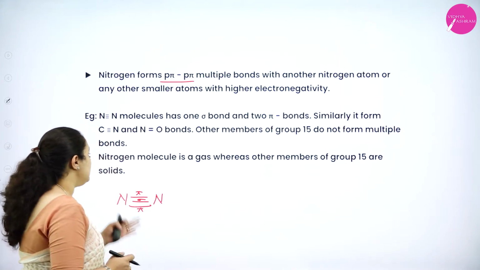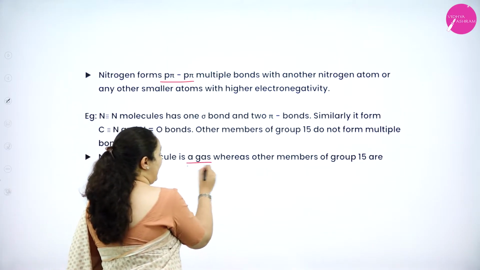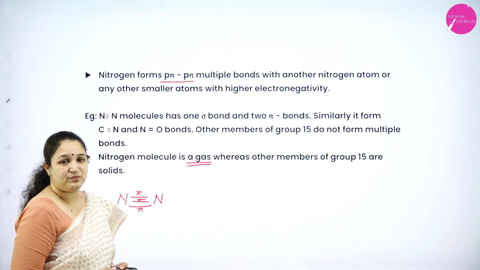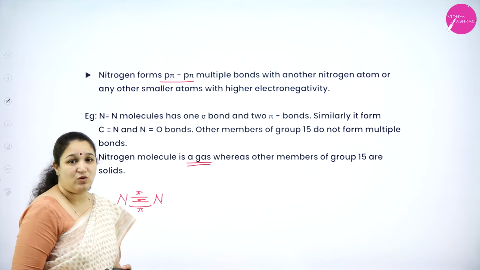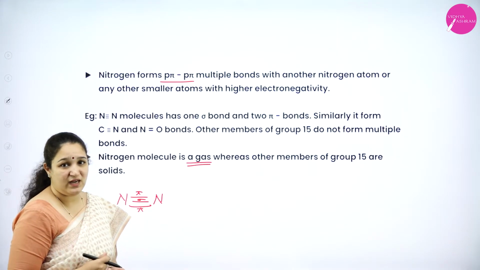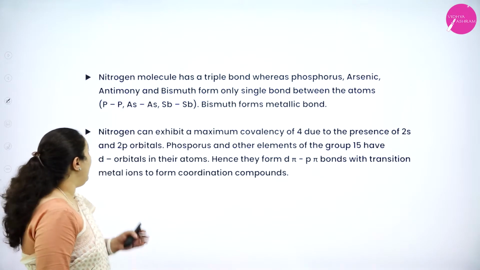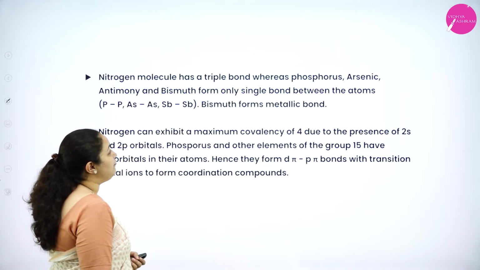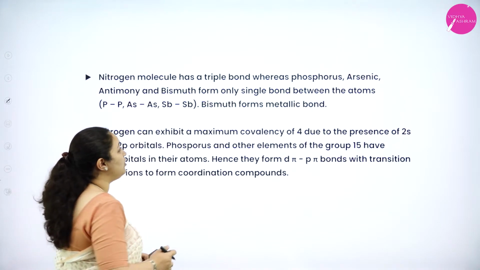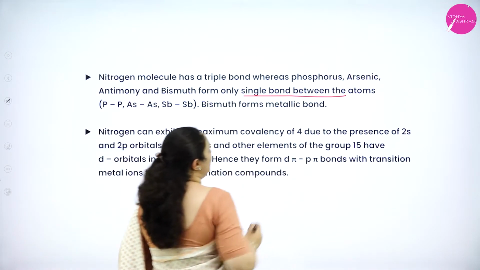Okay. Next is nitrogen molecule is a gas, whereas all the other elements are in the solid state. Only nitrogen is in the form of a gas. Okay, that is the second anomalous property. Then we have nitrogen molecules have triple bond, whereas phosphorus, arsenic, antimony and bismuth form only single bond between the atoms.